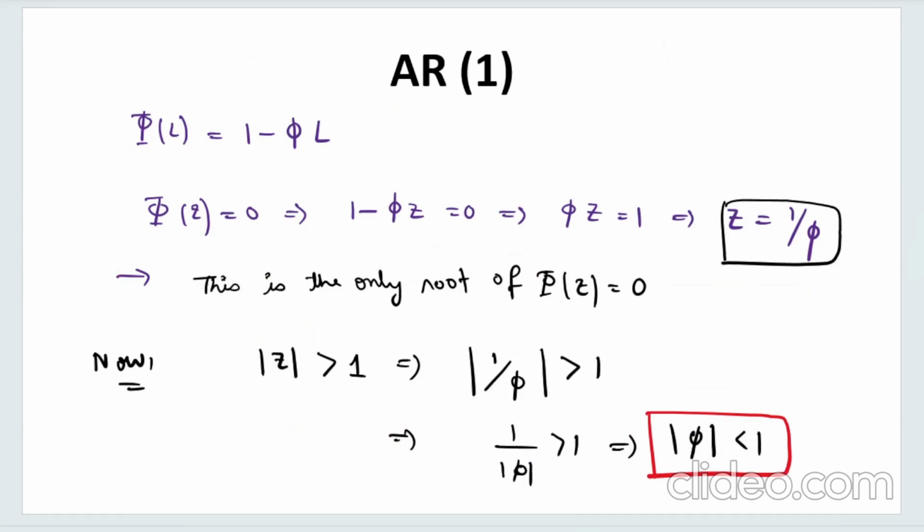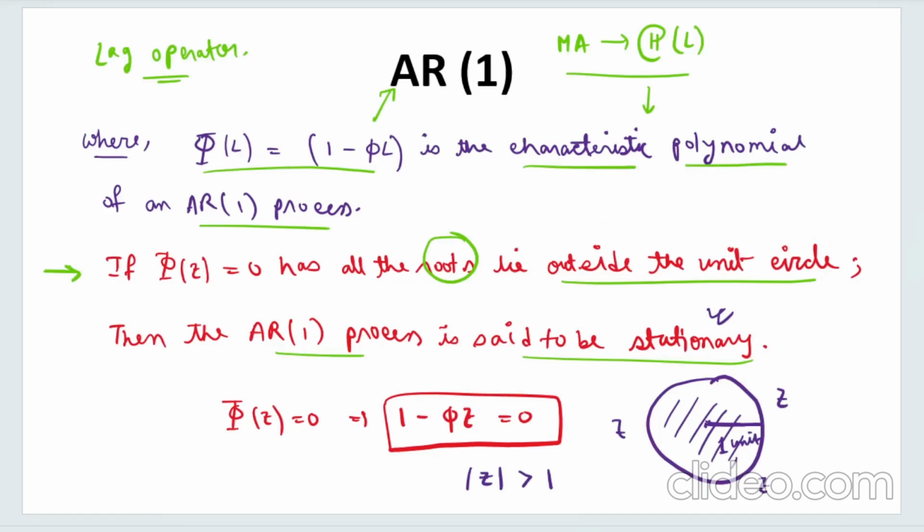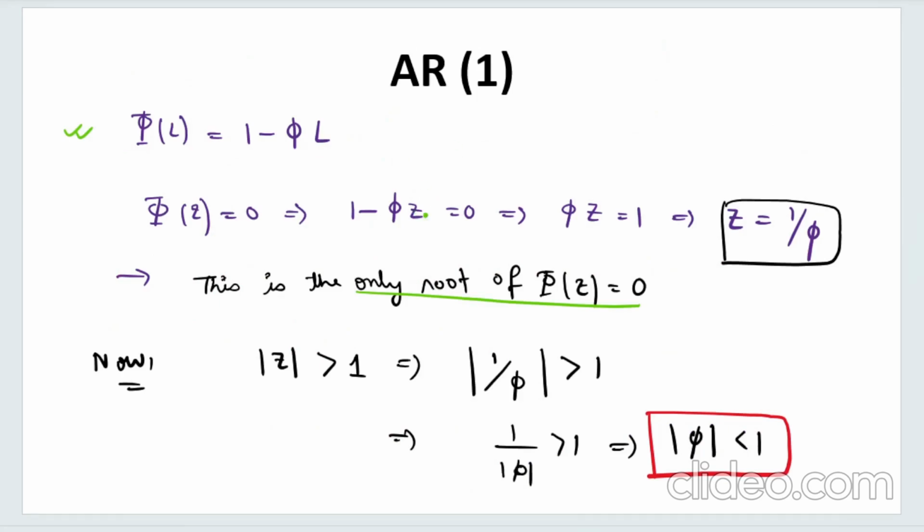And that is exactly what I have done here. You can see that phi L is this, I have equated it to 0, then what you get, z is this, and this is the only root of phi z equals 0. Why is this the only root? Because this is a linear equation, right? A linear equation has only one root, so this is the only root, 1 upon phi.